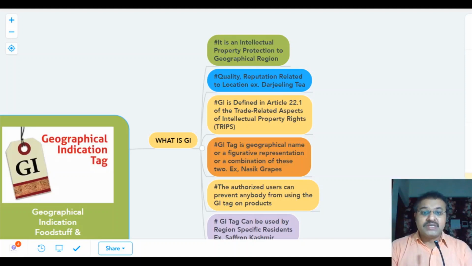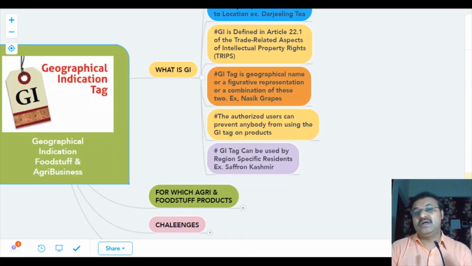Next we will learn that only authorized users can use this tag, to prevent any duplication or anybody using it wrongly.